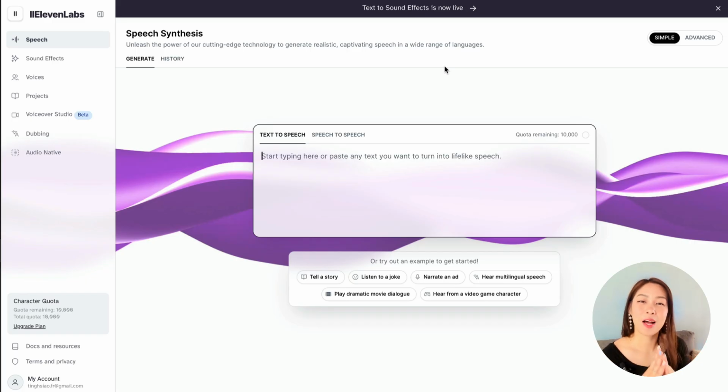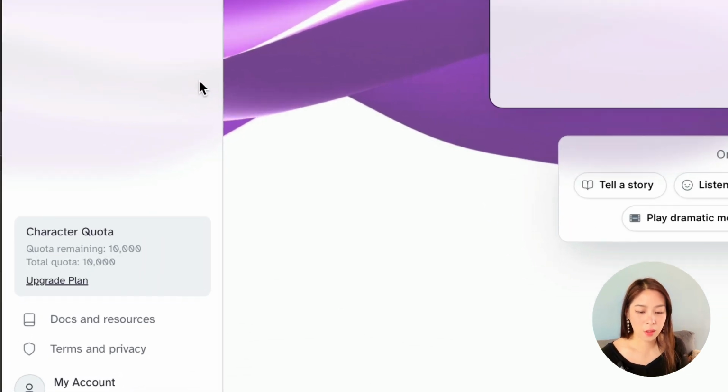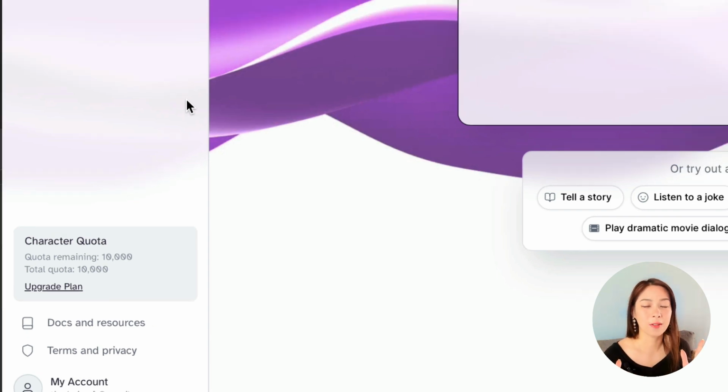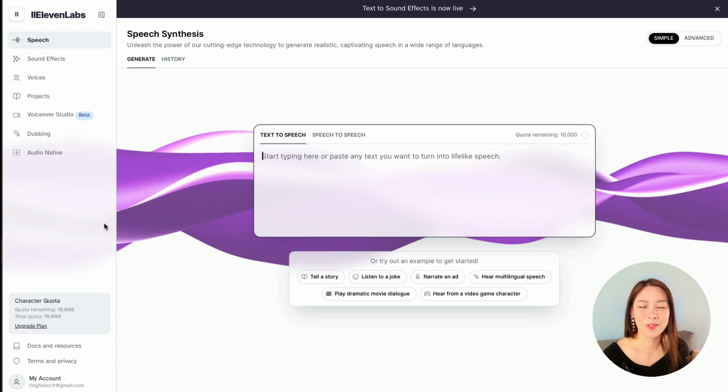After you sign up, you will come to this interface here. And as you can see, text to sound effects is now live. So as I said, a new feature. And you can also see on the left-hand side, character quota. So for the free plan, you already have 10,000 characters per month. And that is about 10 minutes of audio. So I think this is perfect. You can just start generating sound effects right away.